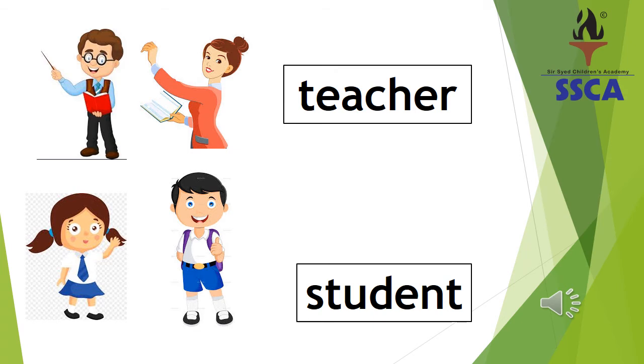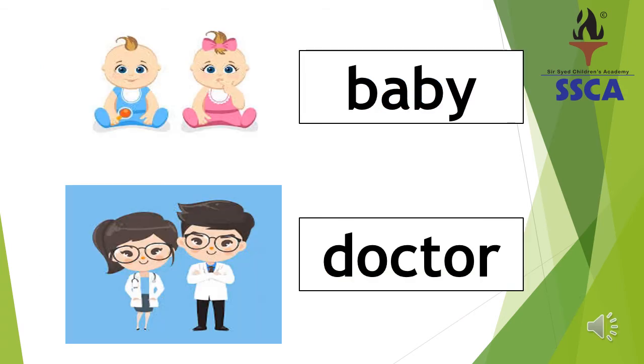Let's have some more examples. Baby. The gender baby can be used with both girl baby or boy baby. So we can use baby for both. And doctor. Doctor may be a male or female. I hope, dear students, you understood it. Let's move on to the last kind of gender.